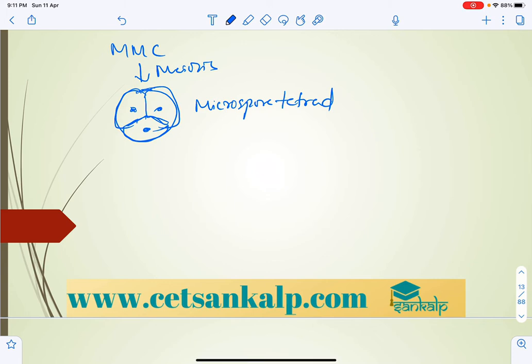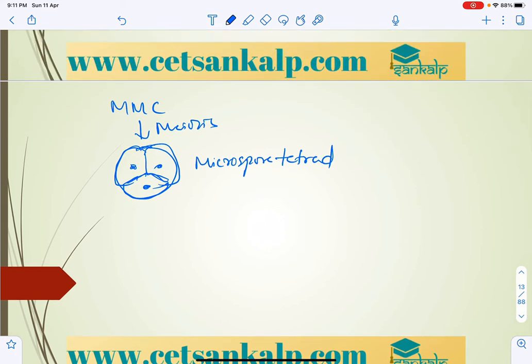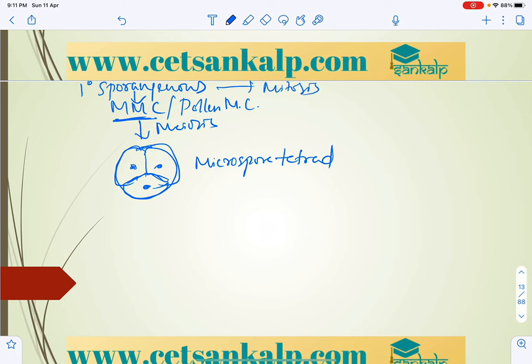Keep in mind the sporogenous cells, in the anther. The primary sporogenous cells develop into cells capable of producing microspore mother cells or pollen mother cells, and some of the sporogenous cells will undergo mitosis, keep on producing microspore mother cells or pollen mother cells.